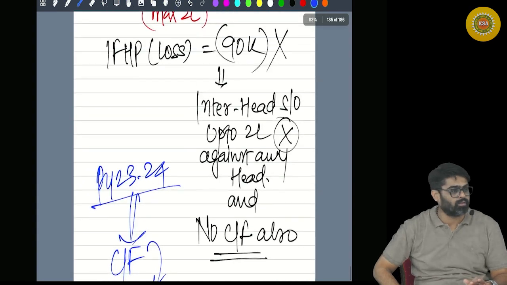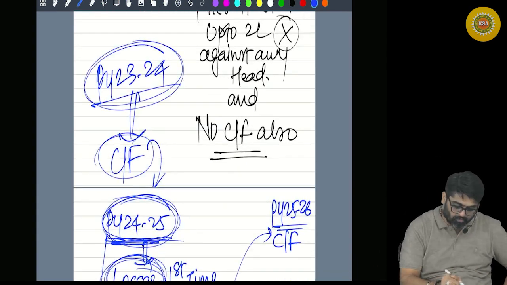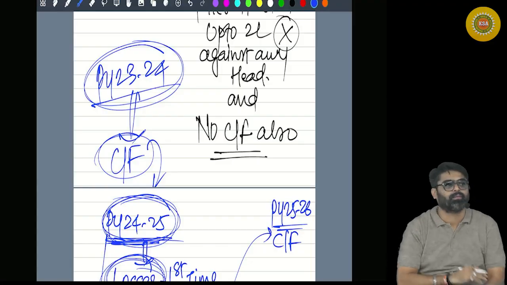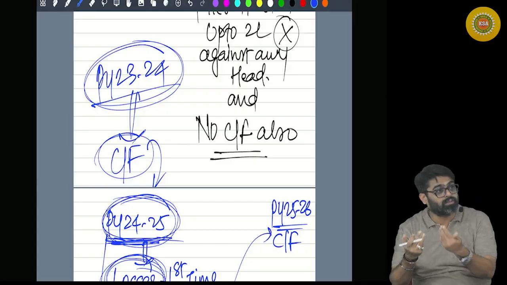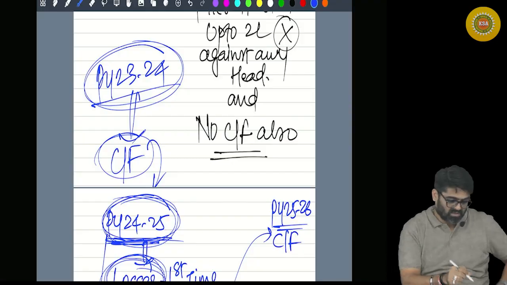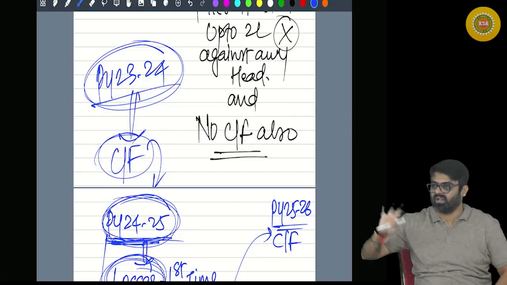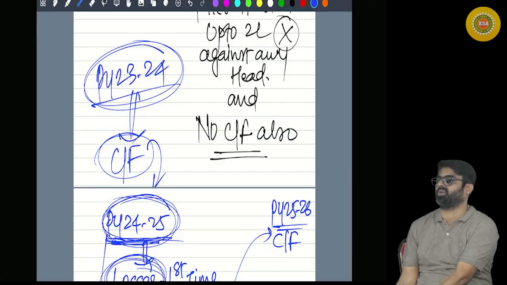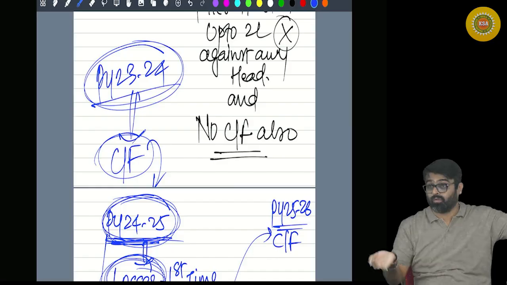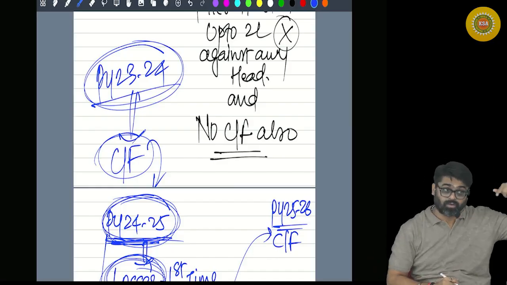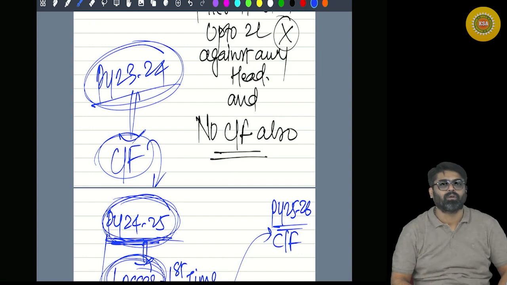Now tell me, the losses of 23-24 are carried forward in this year. Can you adjust these losses in this year? No. Last year's loss you brought in this year, but it cannot be set off in this year also. Now you'll have to further carry forward them. Can you further carry forward these losses? Yes. Their carry forward will not stop.